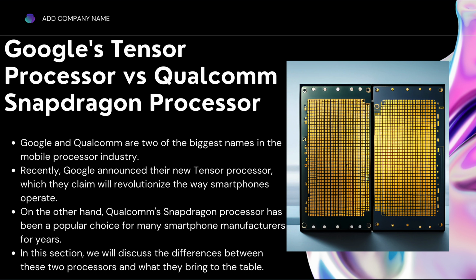Recently, Google announced a new Tensor processor, which they claim will revolutionize the way smartphones operate. On the other hand, Qualcomm's Snapdragon processor has been a popular choice for many smartphone manufacturers for years. It has been quite popular in the mobile industry. In this section, we will discuss the differences between these two processors and what they bring to the table.